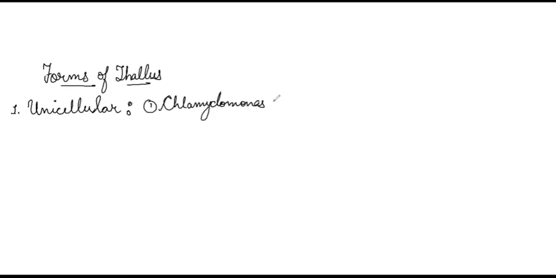And these Chlamydomonas are motile structures, means they will have flagella present in them. And the second one is Chlorella. Chlorella are non-motile structures. And remember, the Calvin cycle, C3 cycle of the dark reaction was discovered on these algae itself.